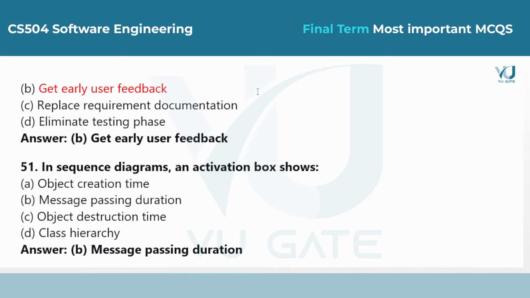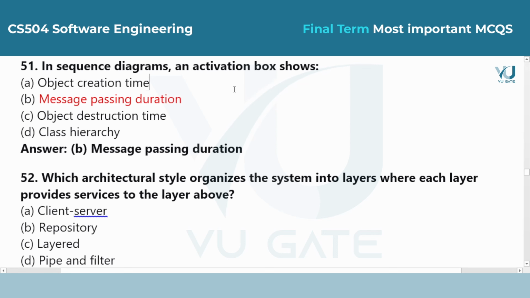Question 51. In sequence diagrams, an activation box shows. Answer is option B, message passing duration. The thin vertical rectangle on a lifeline shows exactly when an object is active and performing a task during the interaction.